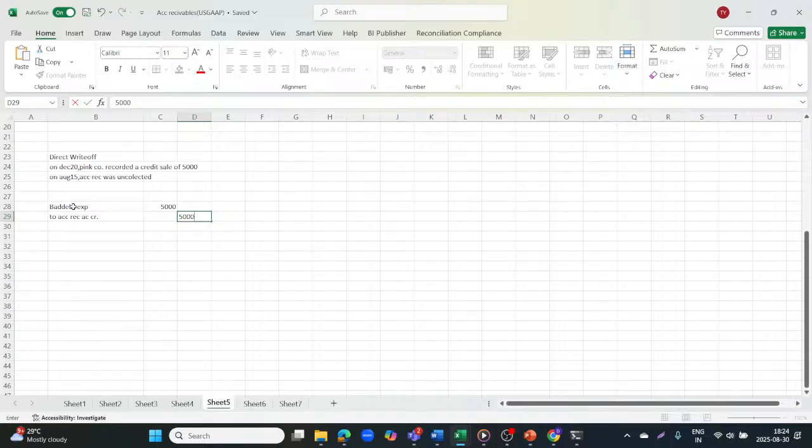Then the second method is the allowance method. This is the direct write-off method, the first method. In the second method, it is the allowance method. In this allowance method, now Green Limited estimates the uncollectible amount on total credit sales for the period. Green Limited estimates that 5% of its 5 lakh sales on credit will not be collected.